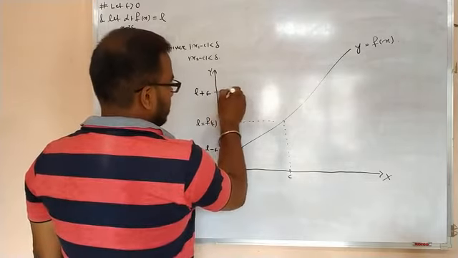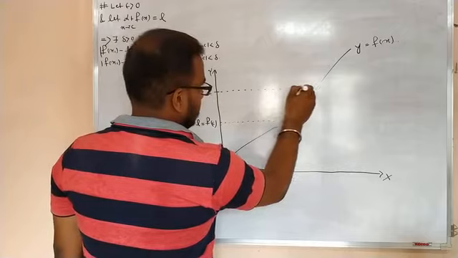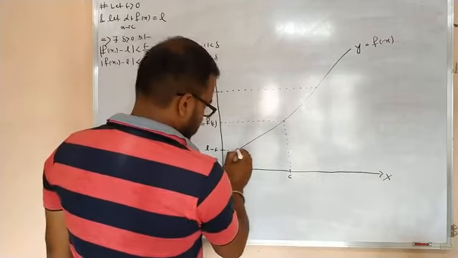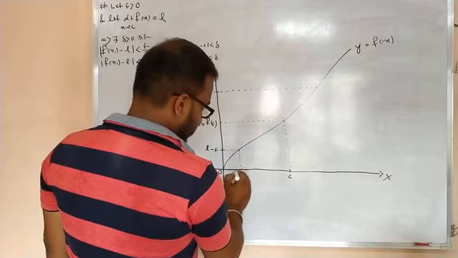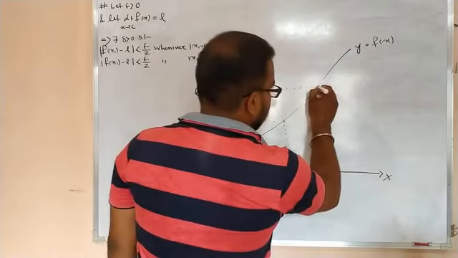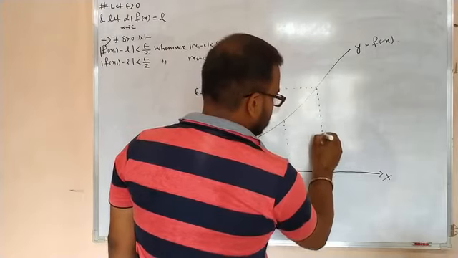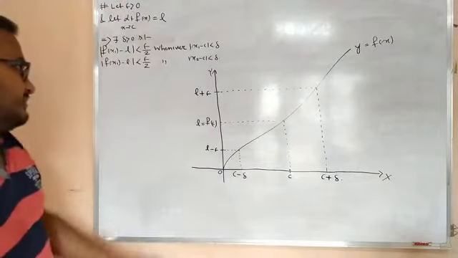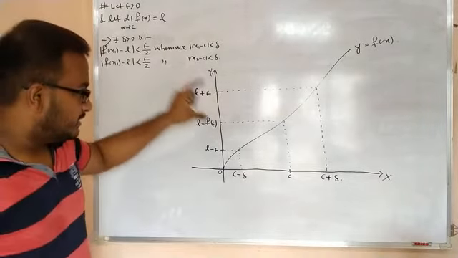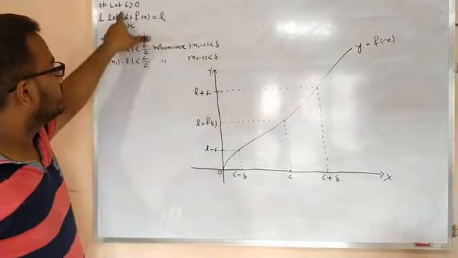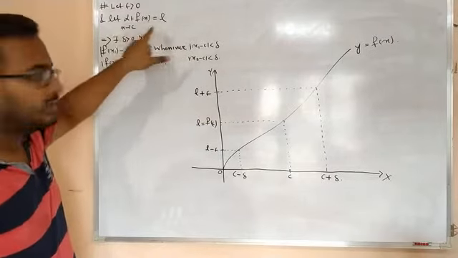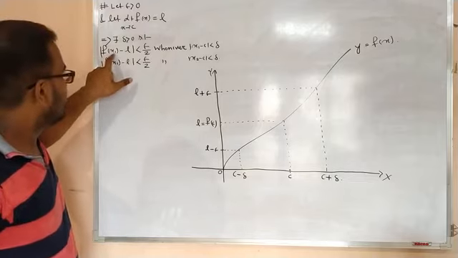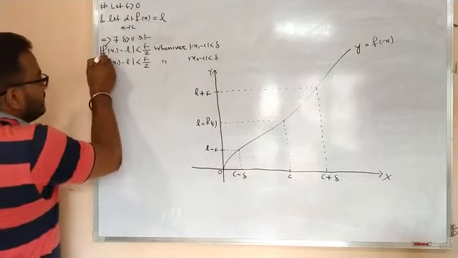According to this, you will get one point on the curve, and according to this, you will get one point. Corresponding to this, you will get one c minus delta, and corresponding to this, you will get one point, that is c plus delta. I have just figured out the graph based on this limit exists. Now you see, what is the meaning of this line?